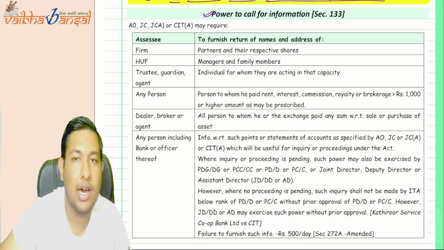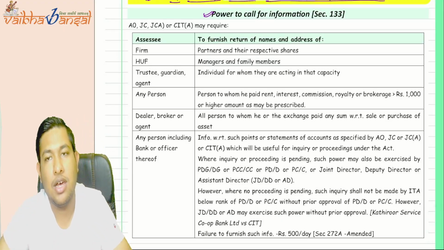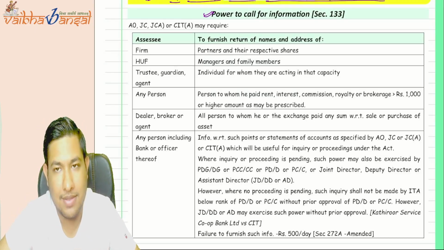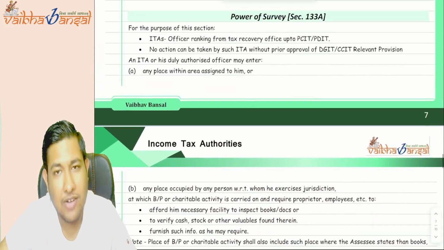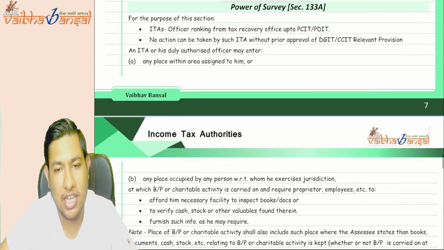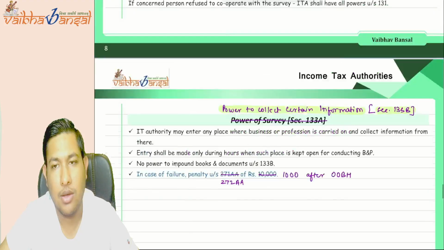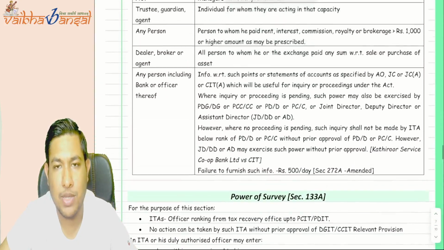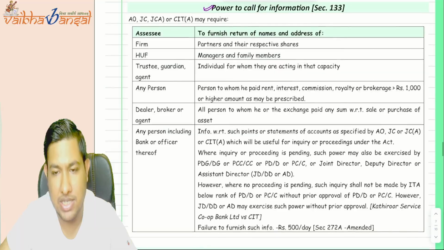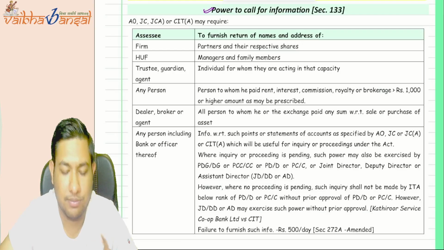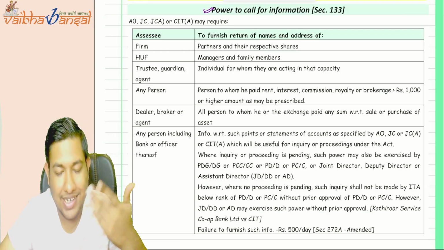Now read section number 133 first. It is just a read-only section. Take 2 to 3, or 4 minutes, and read it. After that, we shall move ahead with the last section 133A, and there is a small section 133B. After that the chapter will be completed and we will be solving the questions. So take your 5 minutes and read this particular section.